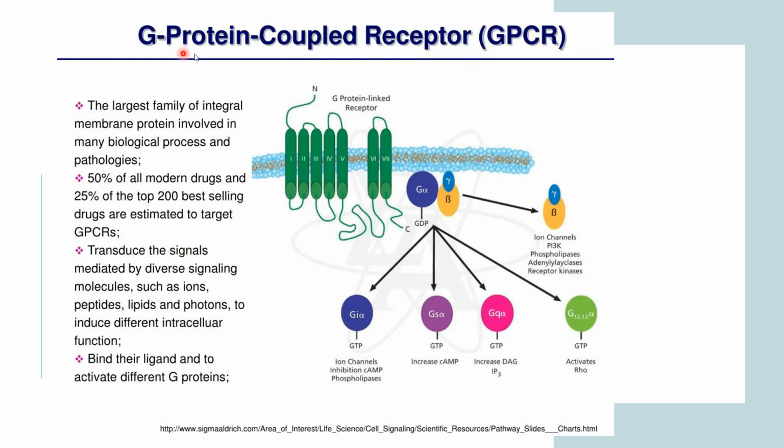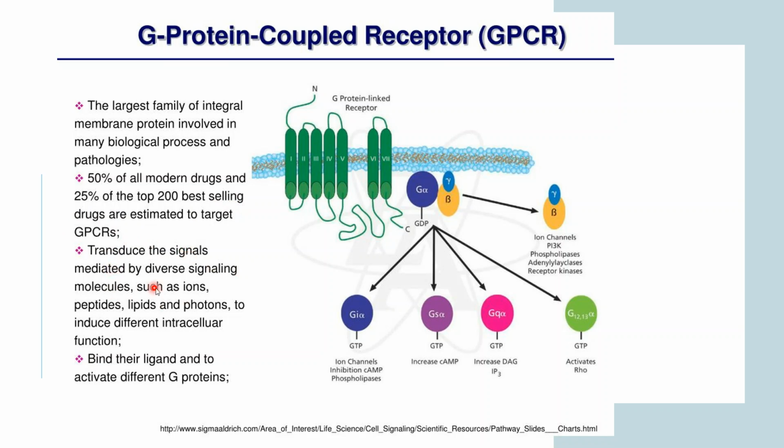As you can see here, this is a G protein coupled receptor. This is the largest family of integral membrane proteins involved in many physiological processes and pathologies. These are responsible for ion channel inhibition, increased cAMP, increased DAG, various kinds of processes they are getting involved in. So these are the largest family of membrane proteins responsible for the largest biological activities happening in our body. 50% of all modern drugs and 25% of the top 200 best-selling drugs are estimated to target GPCRs.